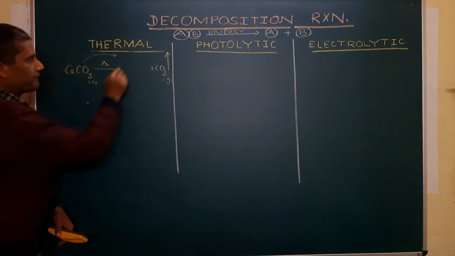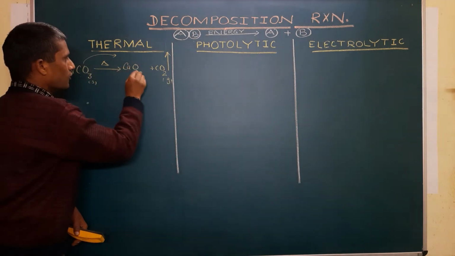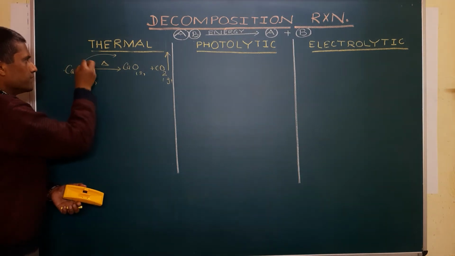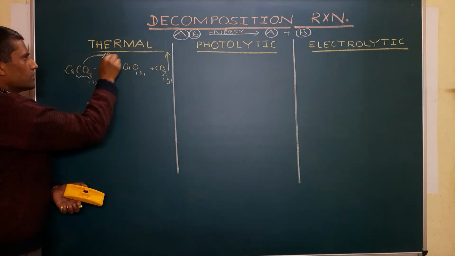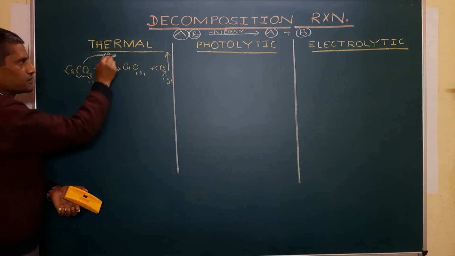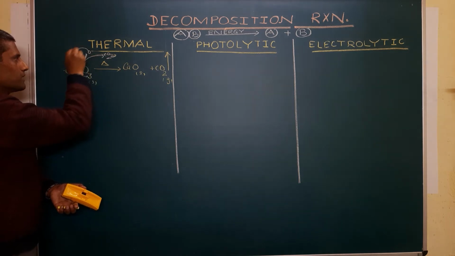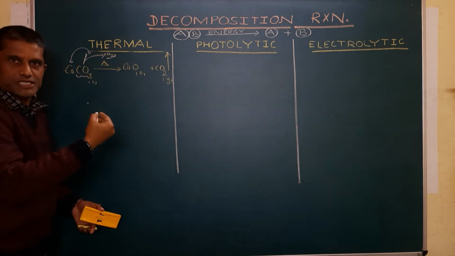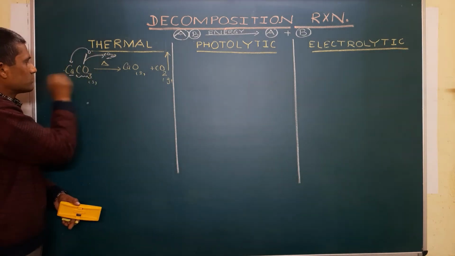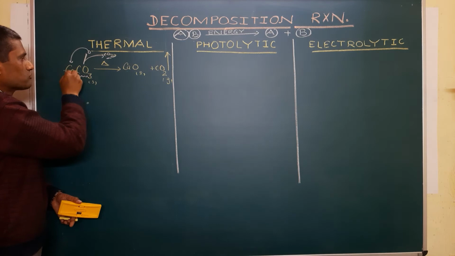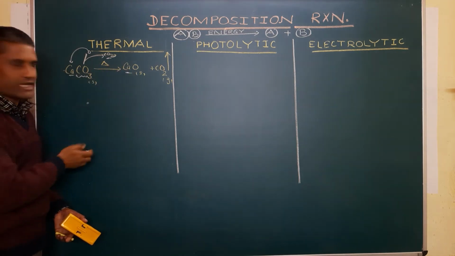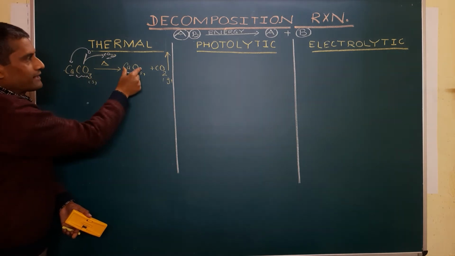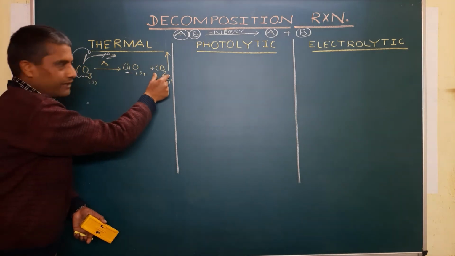And what is going to be left behind? It is CaO, because this is carbonate, and when carbonate breaks up, it will give you CO2, two oxygen atoms and one carbon, and one oxygen will combine with this very metal to give you metallic oxide. That's how this chemical reaction is going to proceed. This oxygen is carrying out the oxidation of calcium, and calcium and oxygen combine to give you calcium oxide. That's why a metal carbonate, whenever it breaks up, gives metal oxide and carbon dioxide gas.